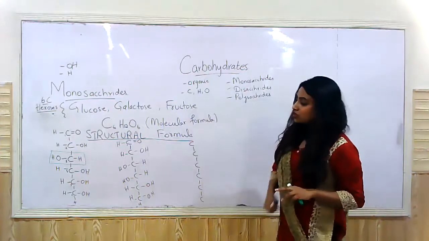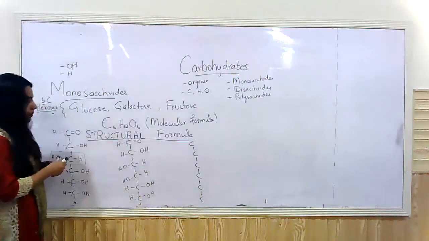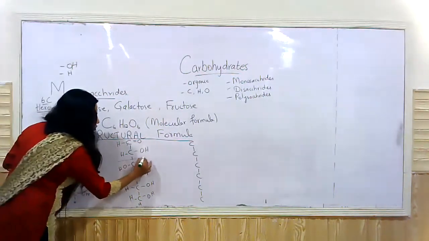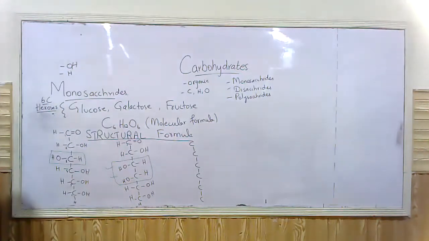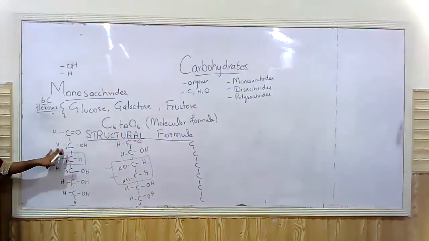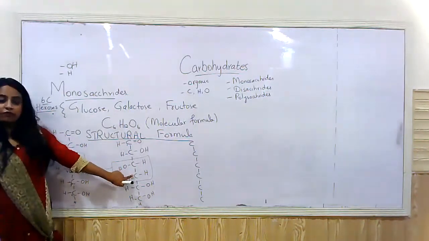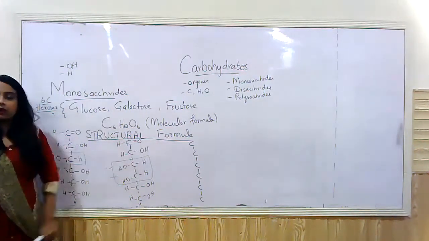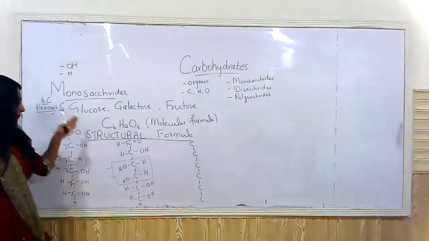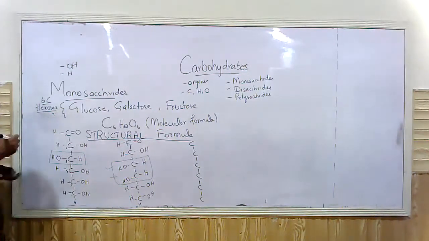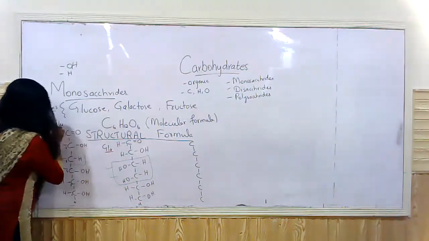So this is the structural formula of galactose. The difference is in carbon number 4. In the case of galactose, carbon number 3 and carbon number 4 are alike. Here, only carbon number 3 was a mirror image of carbon number 2 and carbon number 4, right? Here, carbon number 3 and carbon number 4 both are mirror images of carbon number 2. They have the OH or hydroxyl group on the opposite side as compared to the normal side, right? So this is glucose and this is galactose, right?